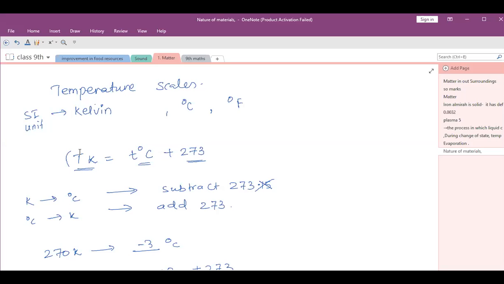Yes, Ayush. Definition is latent heat of fusion.